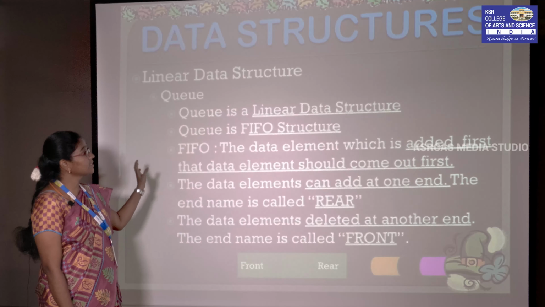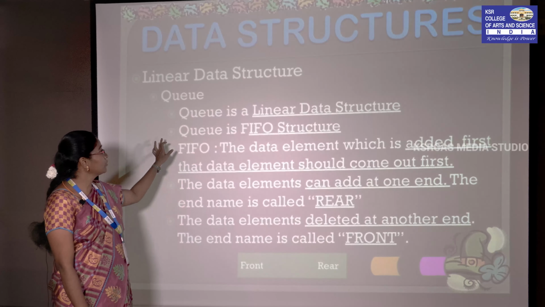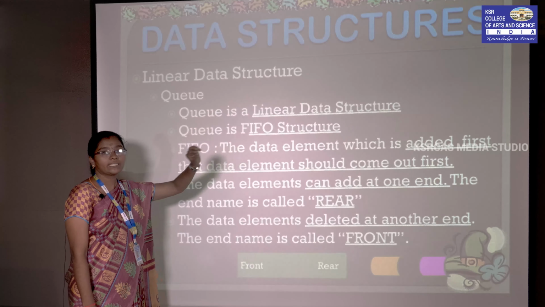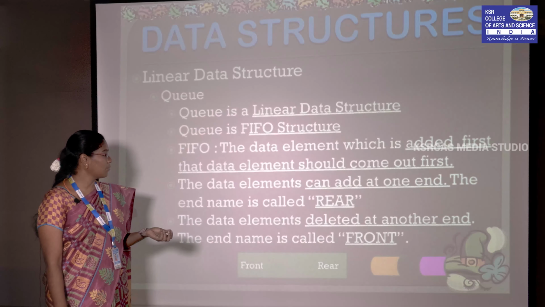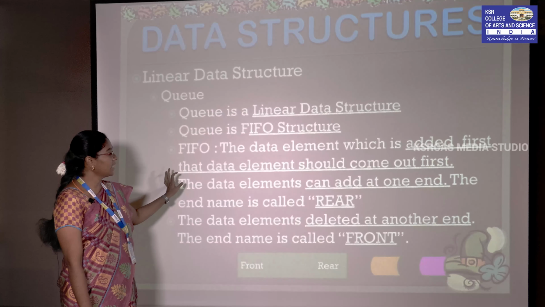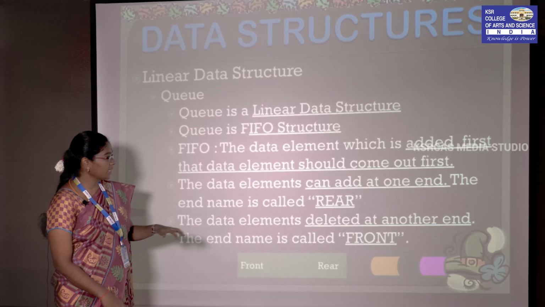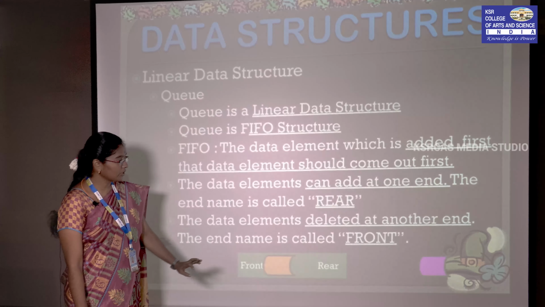The second technique is queue. Queue is also a linear data structure. Here in queue we call it FIFO order, that is first in first out. The element which is inserted first will be the first element to come out. Here the data element is added and deleted at different ends. The add operation we call it as front and the delete operation we call it as rear.